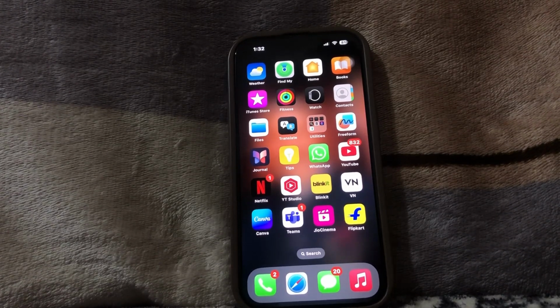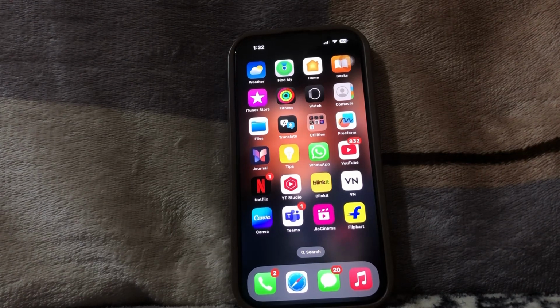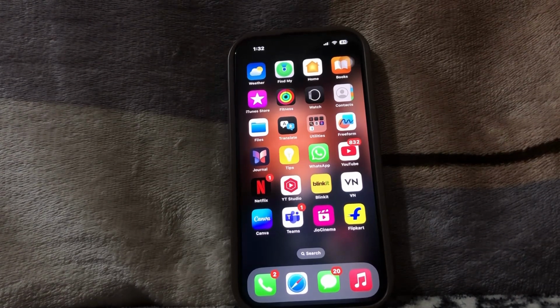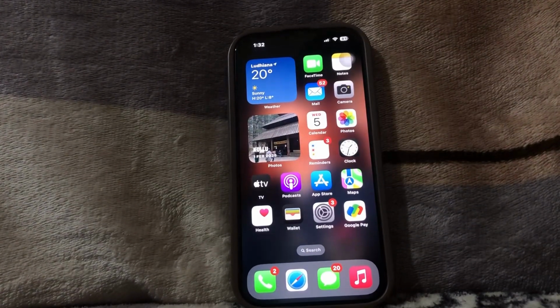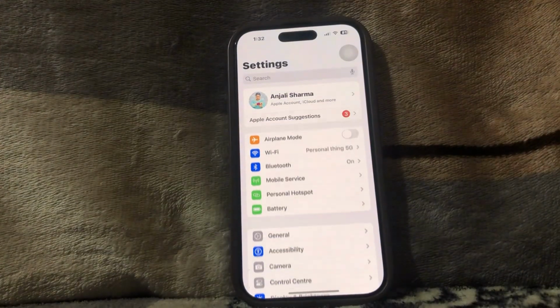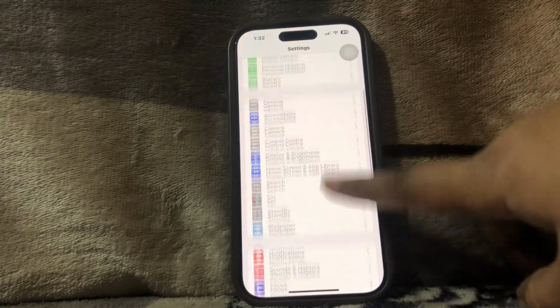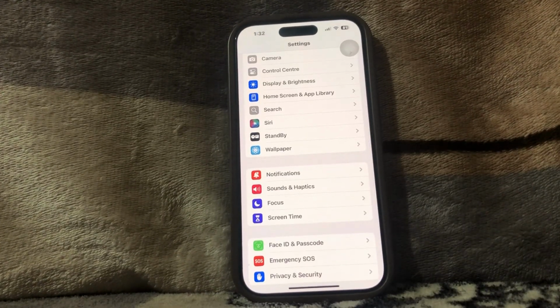In this video, we're going to learn how to turn off keyboard sound on iPhone. So let's learn how to do so. For that, first we need to go to settings. Now scroll down and click on sound and haptics.